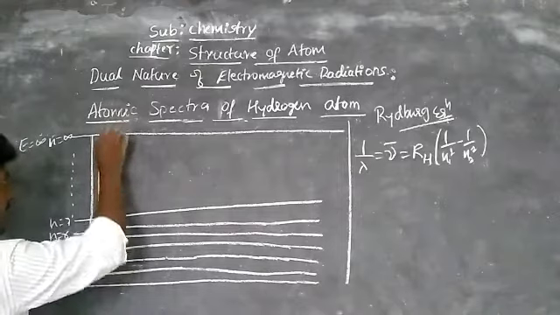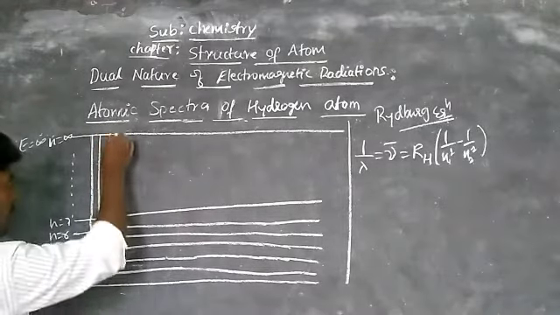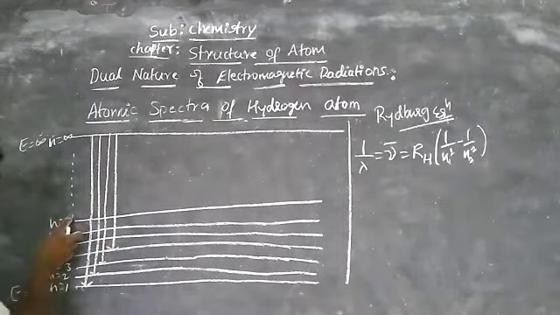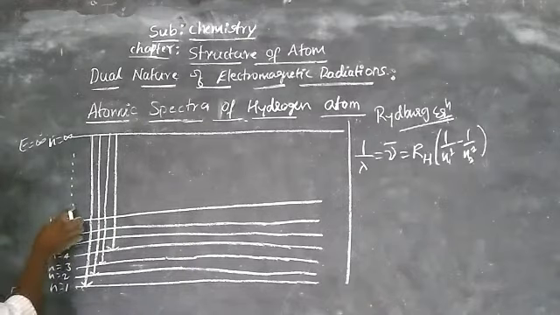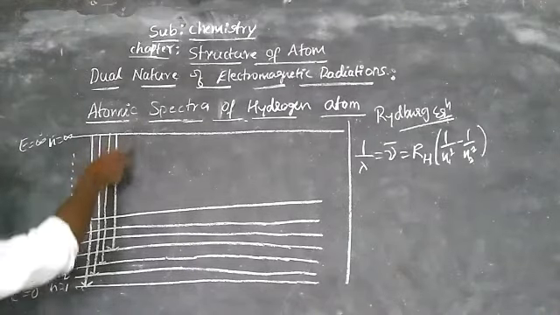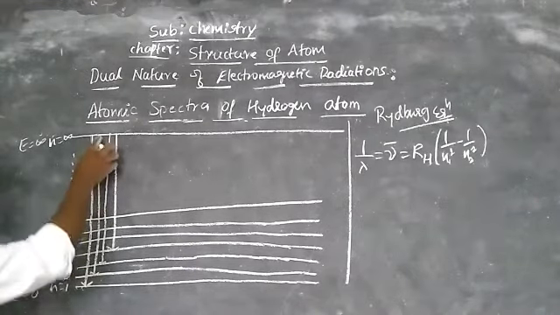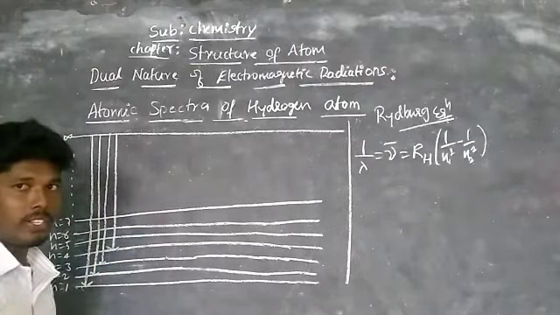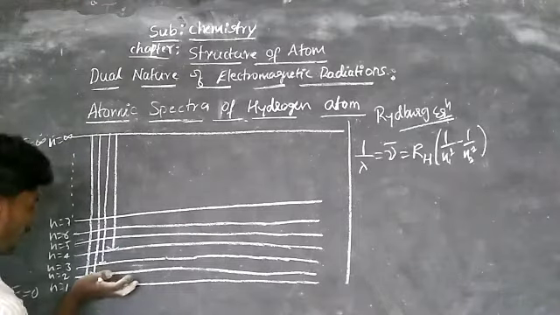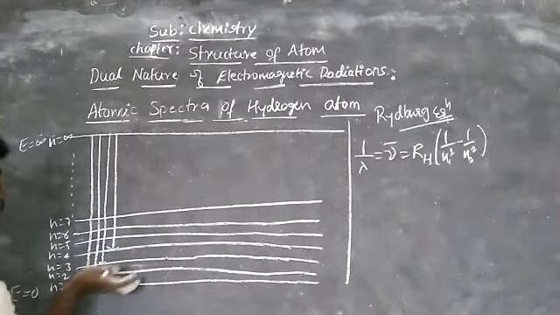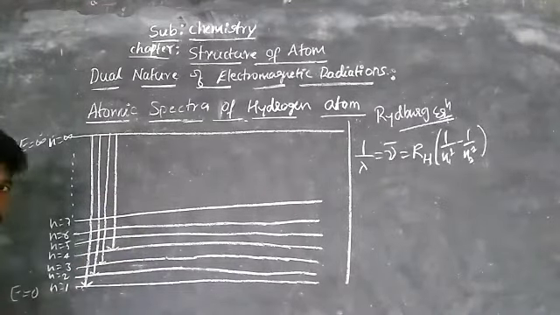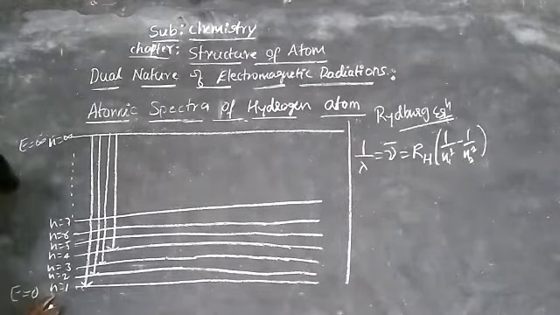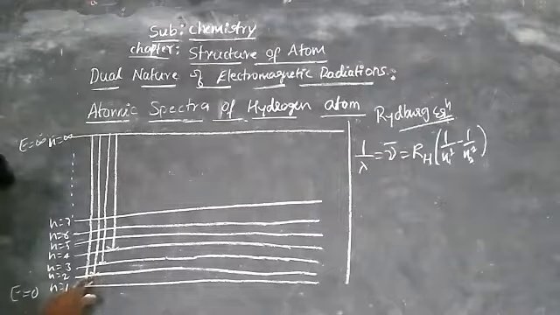The next energy levels like that, all the radiations will be coming from them, like 7, 8, 9, 10, and so on. All radiations are emitted when electrons jump from higher energy to lower energy. Similarly, when it moves from n1 to n infinity, it absorbs radiation, and we get an absorption spectrum. For Lyman series, n1 is equal to 1 and n2 is equal to 2, 3, and so on.